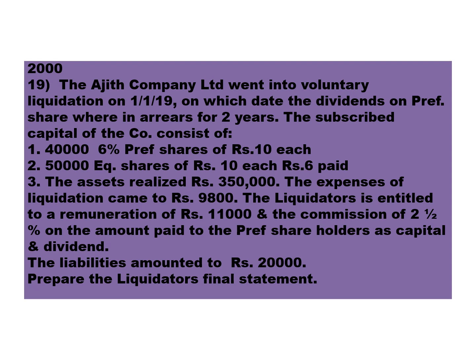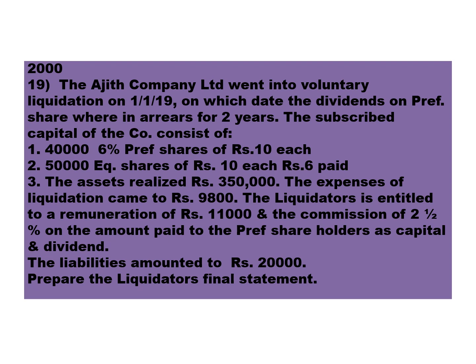Ajit Company Limited went into voluntary liquidation on 1st January 2019, on which date the dividends on preference shares were in arrears for 2 years. That means as on the date of liquidation, the preference dividend is due for a term of 2 years. The subscribed capital consists of 40,000 6% preference shares of ₹10 each.